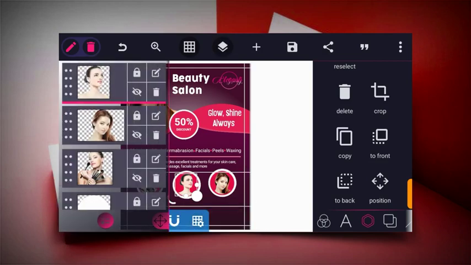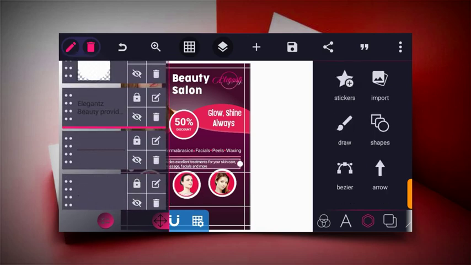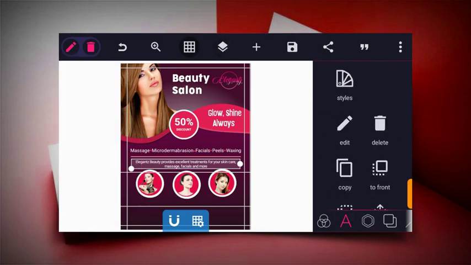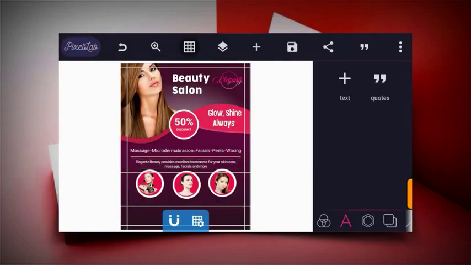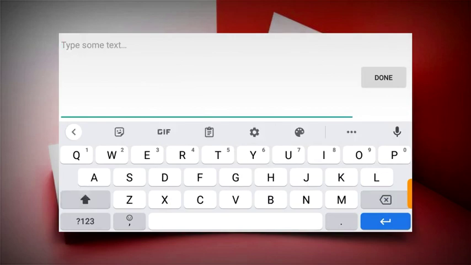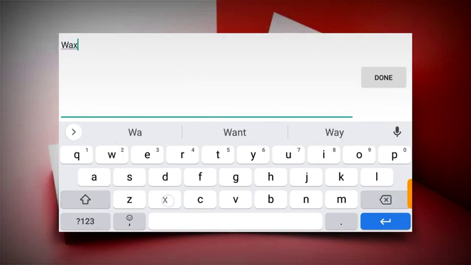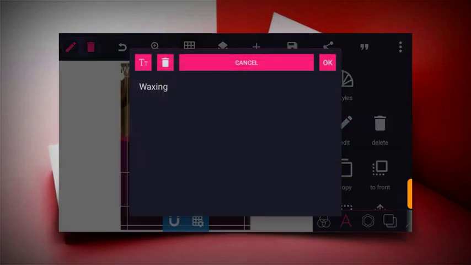So you just write the services that each photo represents. Okay, let me use... sorry. So let's click on this and click on text and then type in the services. Okay, let me use waxing for this. Waxing. Type in the service you're offering.